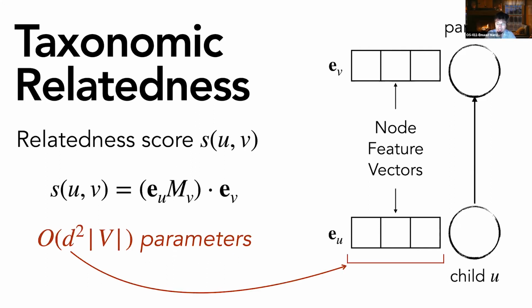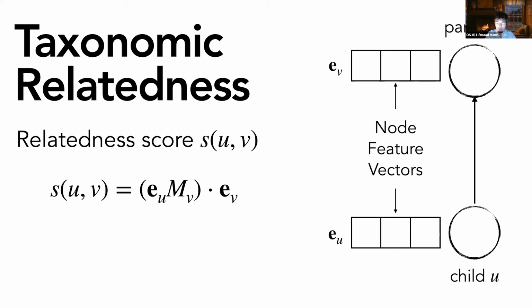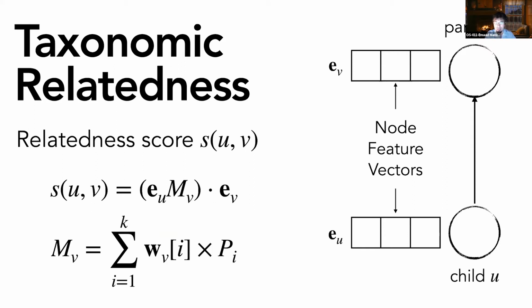The problem with this formulation is the explosion in the number of parameters. So the number of parameters shoots up to the order of d squared v, where d is the dimensionality of the feature vector and v is the number of nodes in the taxonomy. What we propose instead is a formulation that's somewhere in between these two extremes. So in our formulation, the score function remains the same, but we formulate the transformation matrix as a weighted linear combination of k linear maps.